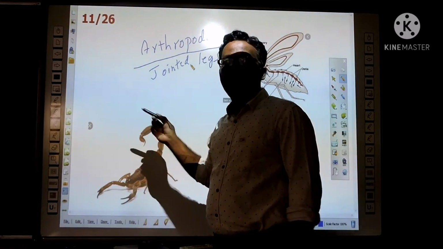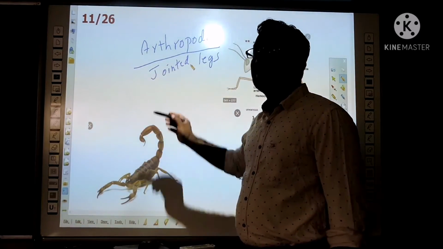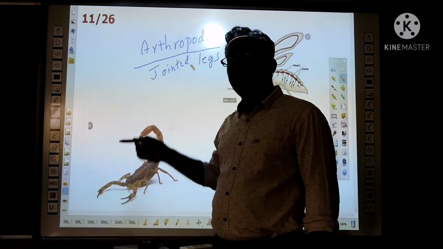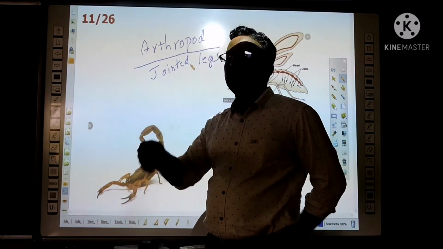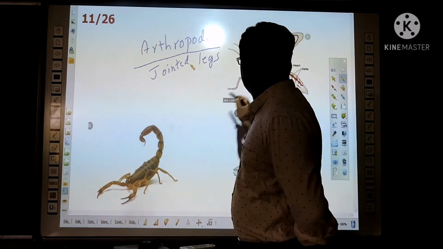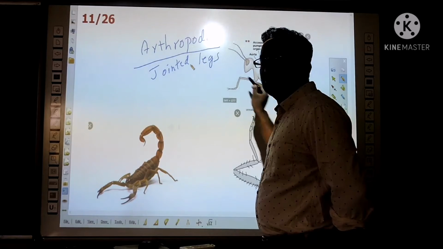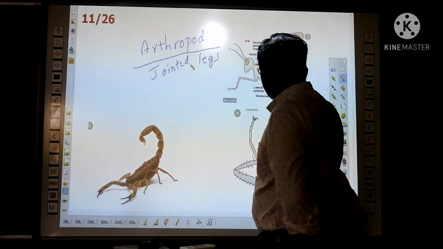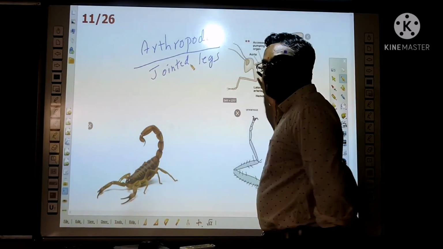They are bilaterally symmetrical and triploblastic. They have the coelom. That's why true organ and tissue formation is there. But in this group, the blood does not flow in blood vessels. The blood flows in the body cavity, the coelom only.